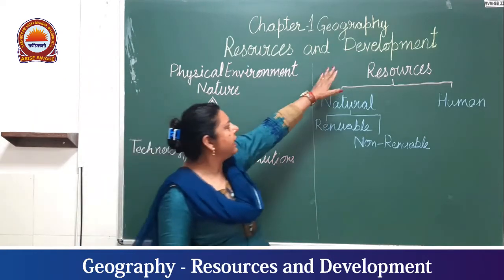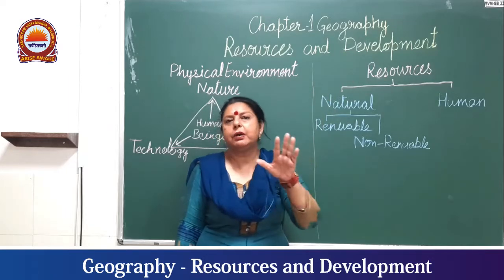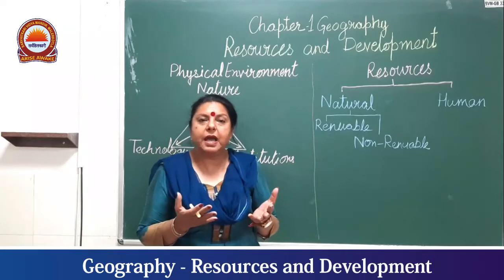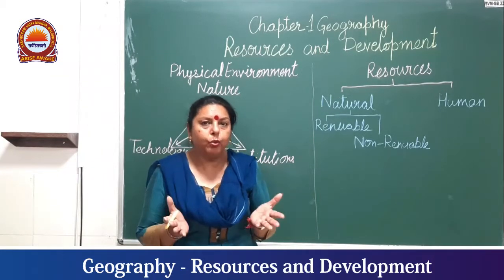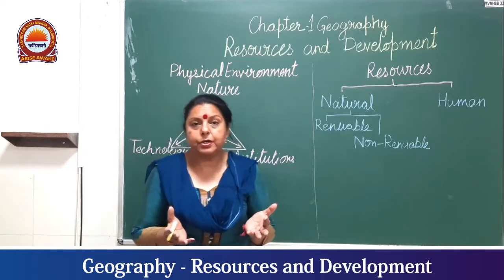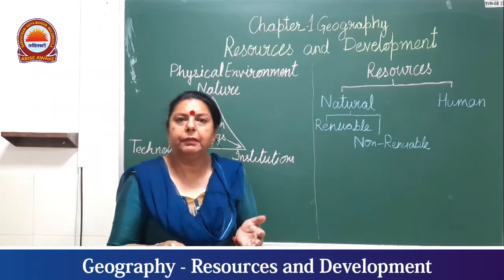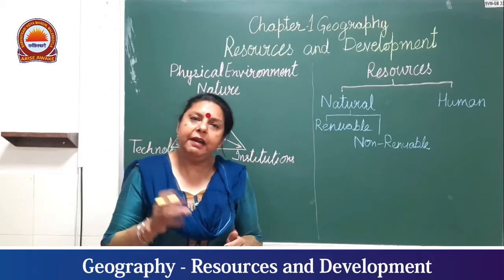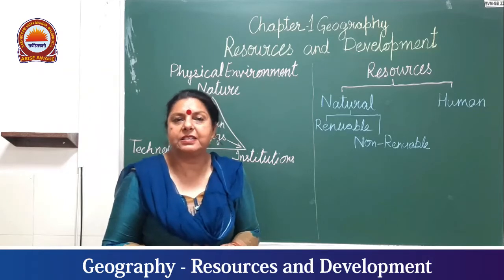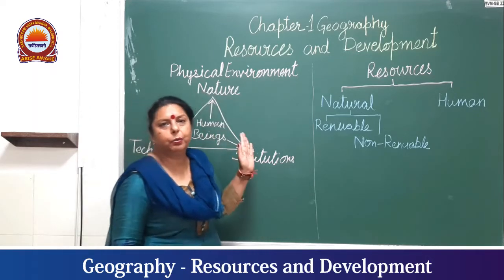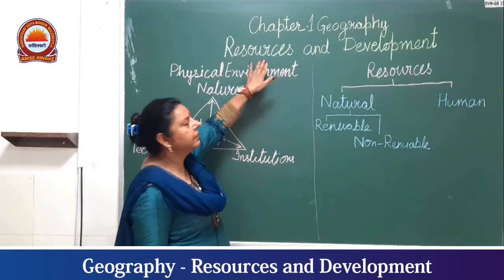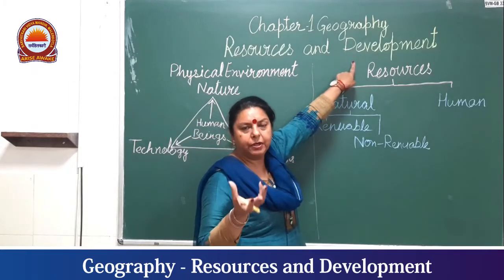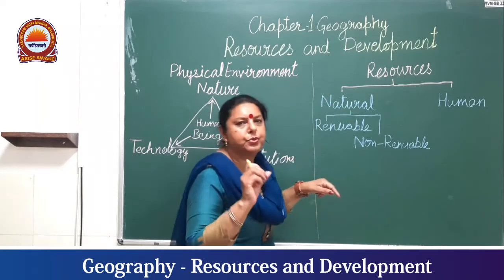The other word is development. We cannot use a resource that is just taken out of the earth. Example, petroleum. It is in a crude form. We cannot use crude petroleum in any way unless it is developed, processed and refined for our further utilization. That is why we are interacting with the chapter called Resources and Development: how we take out the resource, then develop it and use it.